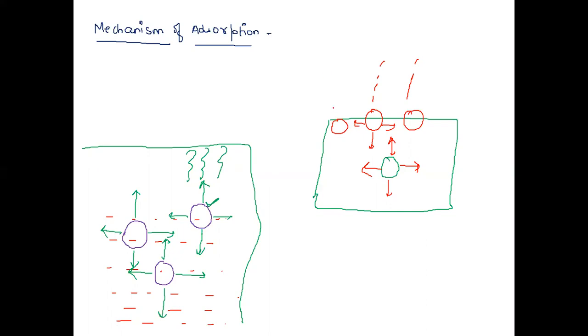As a result, the phenomenon of adsorption takes place.